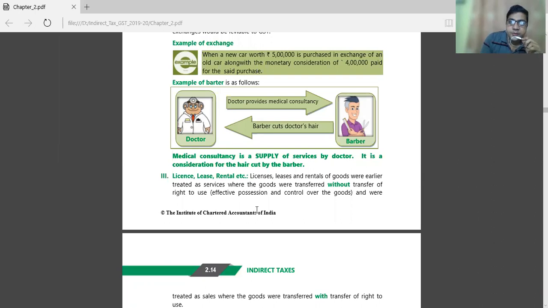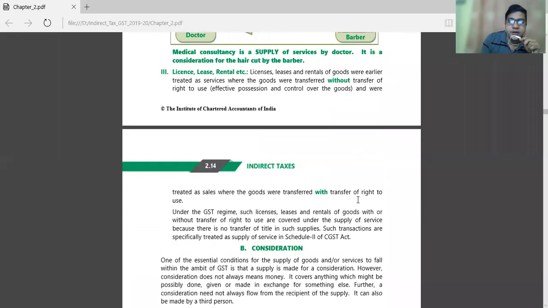Now, whenever we talk about license, lease, and rental of goods, they were earlier treated as a service where the goods were transferred without transfer of the rights, and were treated as a sale where the goods were transferred with transfer of the right to use. Under GST, lease, license, and rental of goods without transfer of the rights is covered under supply of services.